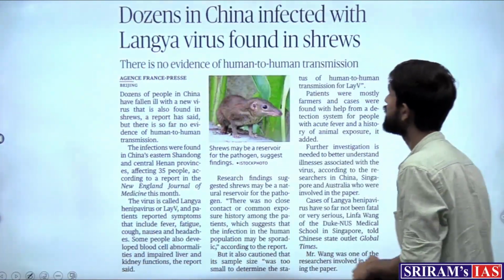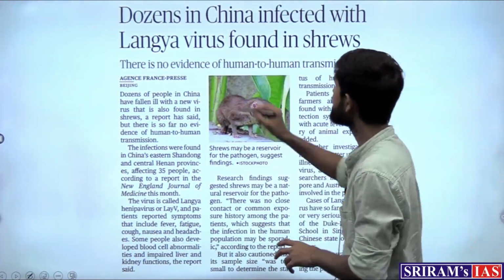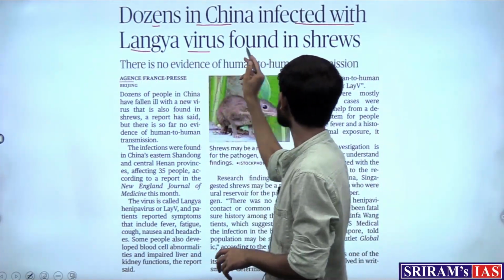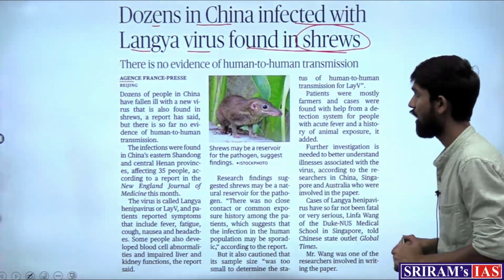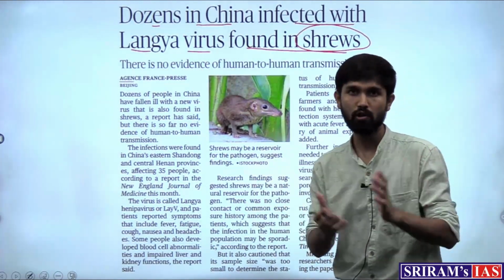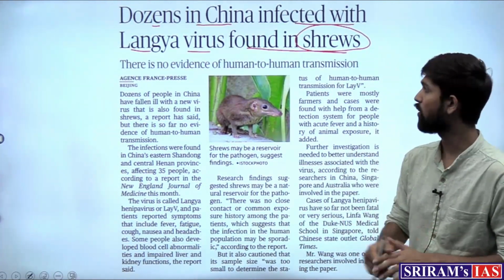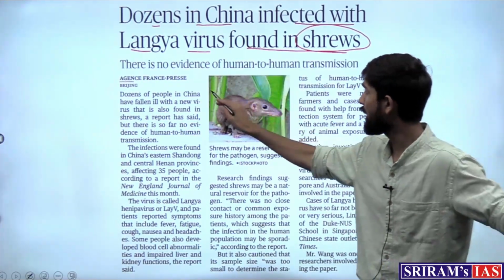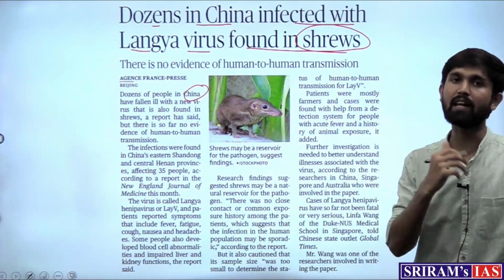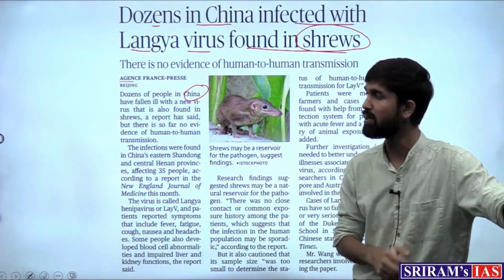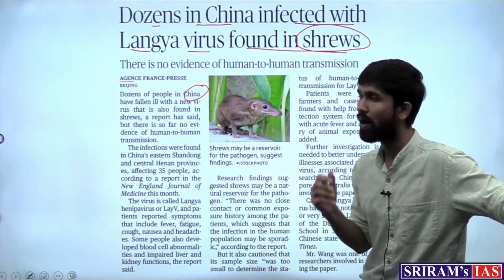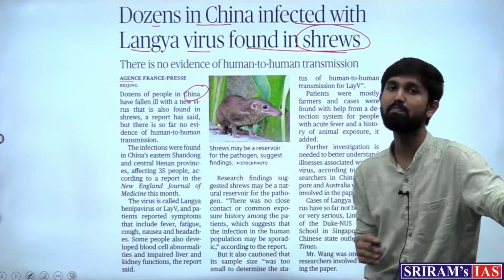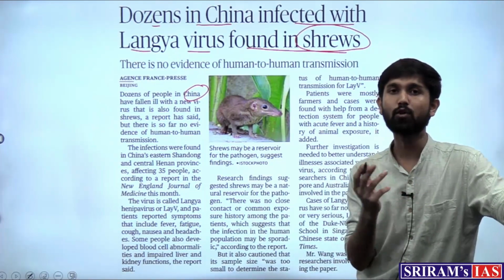The next article which features in the newspaper reads, dozens in China infected with the Langya virus found in shrews. Now, as if there is any shortage of viruses in the world right now, there are new viruses upcoming, and again from China, the place where the COVID-19 virus came from. There is a new virus now known as the Langya virus, which has infected around 35 people in China, and it is said to be increasing.